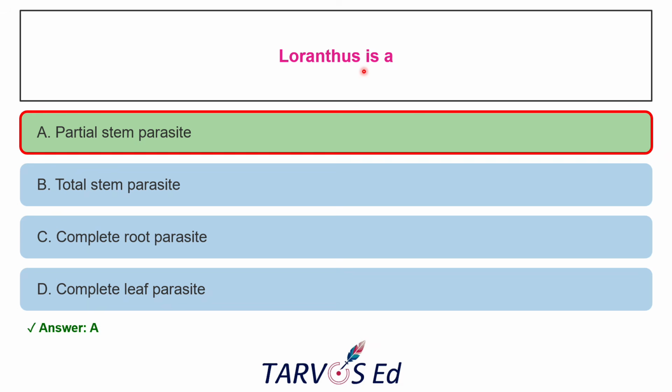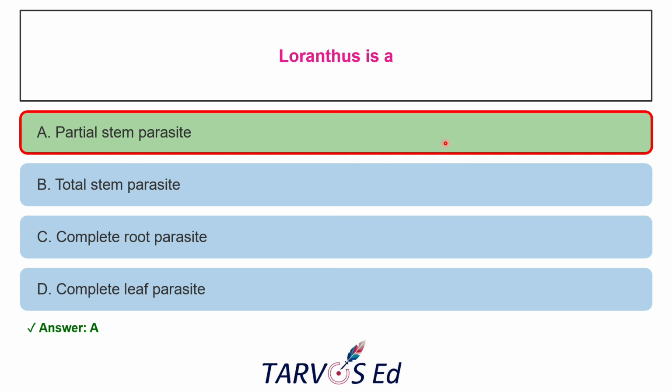And the next question is Loranthus. Options for this are partial stem parasite, total stem, complete root, complete leaf parasite. So the correct answer is partial stem parasite. Okay, and we can also call it as hemiparasite. Remember one thing, like better you can remember like CLOS. Cuscuta, it is a total stem parasite. L, which is the Loranthus, that is a partial stem parasite. Then O, Orobanche, which is the total root parasite. Then Striga, which is the partial root parasite. So this is how you can easily memorize it.